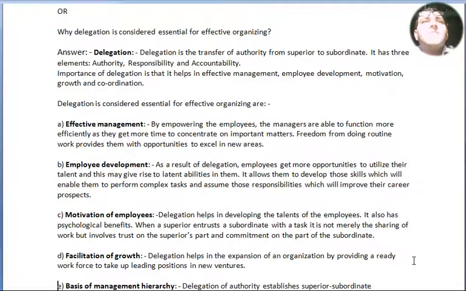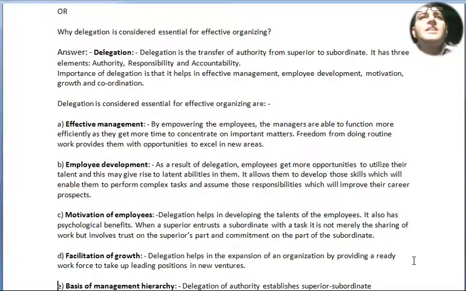It also has psychological benefits. When a superior entrusts a subordinate with a task, it is not merely the sharing of work but involves trust on the superior's part and commitment on the part of the subordinate.